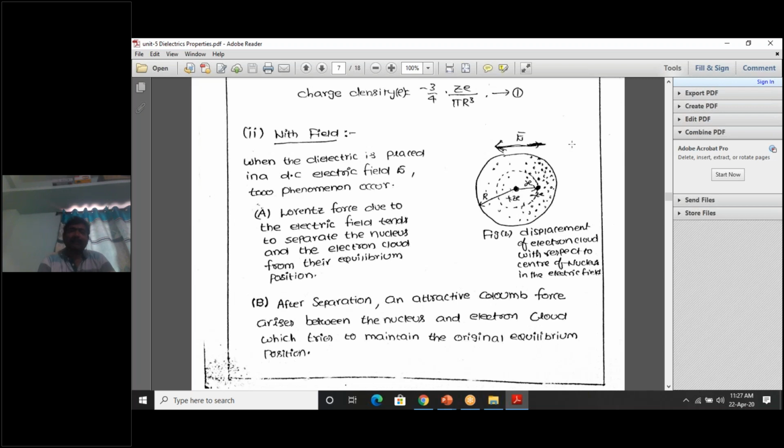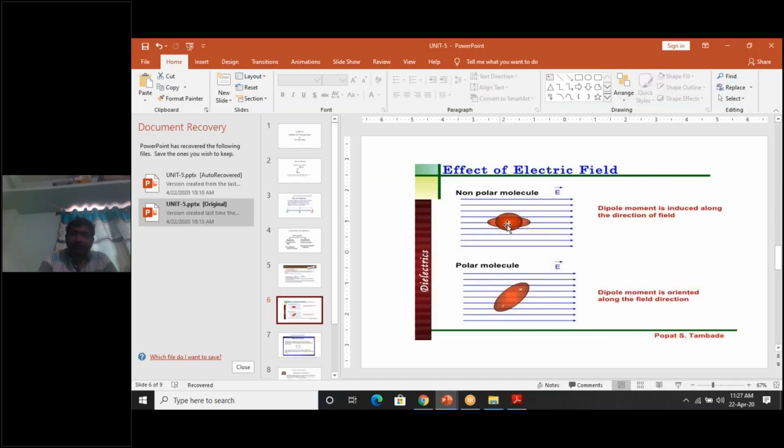Here two forces come into the picture. What are the two forces? One is called the Lorentz force. This Lorentz force is responsible for the separation of positive charge and negative charge. For clear understanding, you see here the plus charge and minus charge coincide with each other in a normal atom without any electric field.